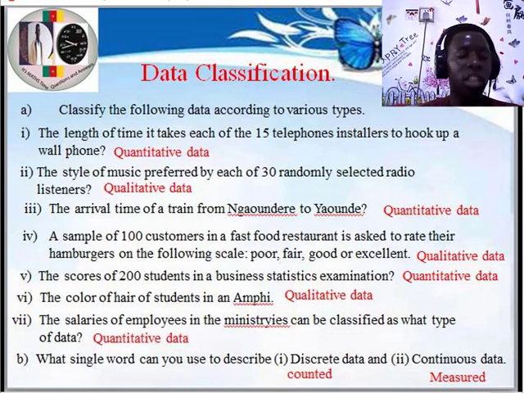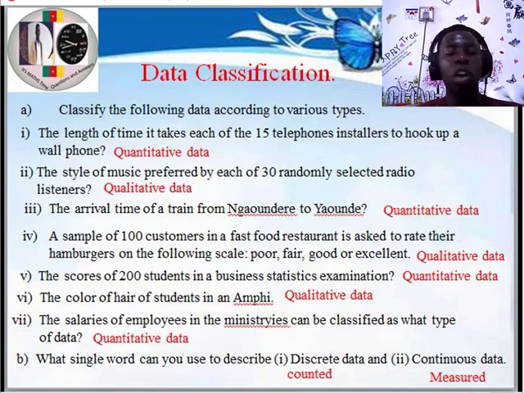When we talk about quantitative data, what do we mean? It simply means data that can be expressed as a number. That is, data that can take numerical values. So when we can express data as a number, we talk about quantitative data, like how much, how far. Data that answer these questions, we call them quantitative data. How far is it from Buea to Douala? The quantity, 2 kilometers. How much is it? It is 2,000 francs. Quantity.